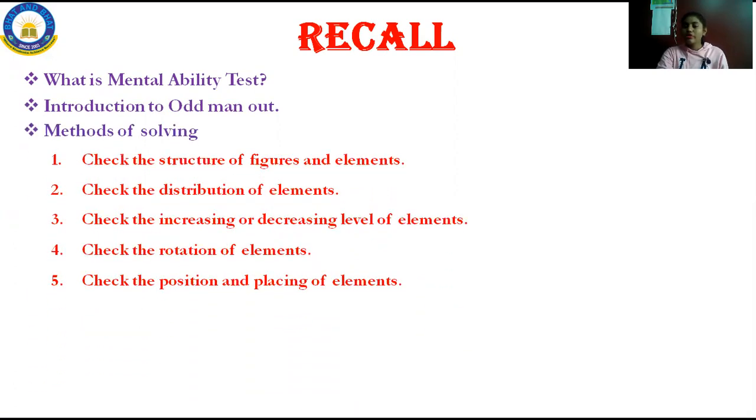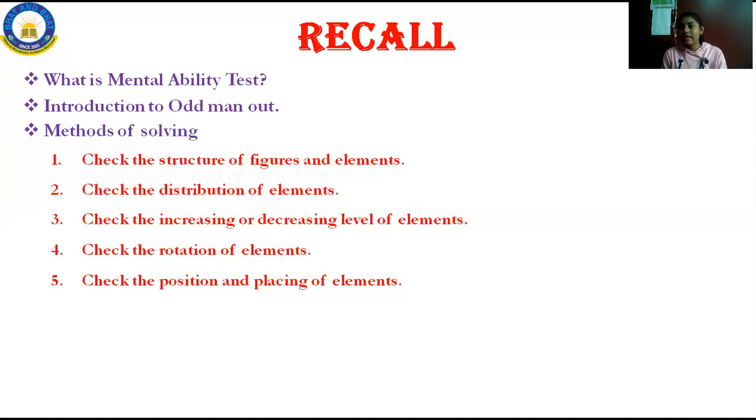Under that, you have learned the methods of solving. What are the methods to be followed while solving questions based on the odd man out chapter? There are 5 methods. Check the structure of figures and elements, check the distribution of elements, check the increasing or decreasing of elements, and check the rotation of elements.